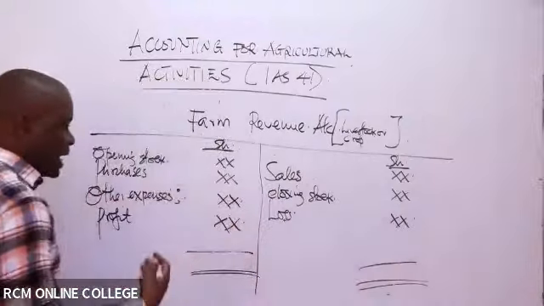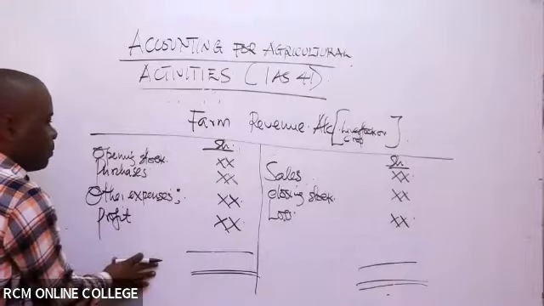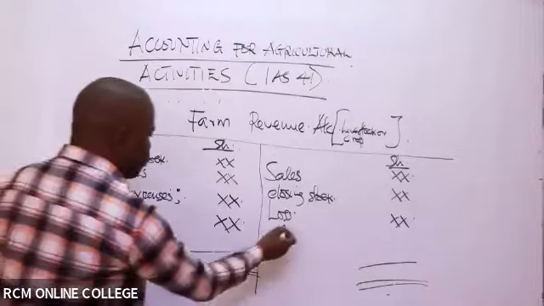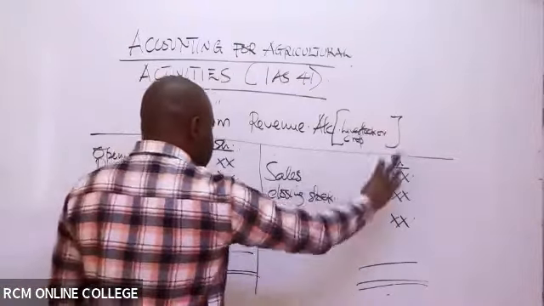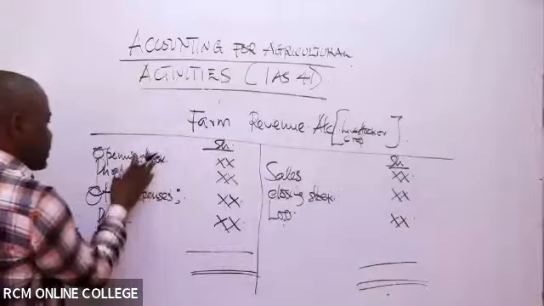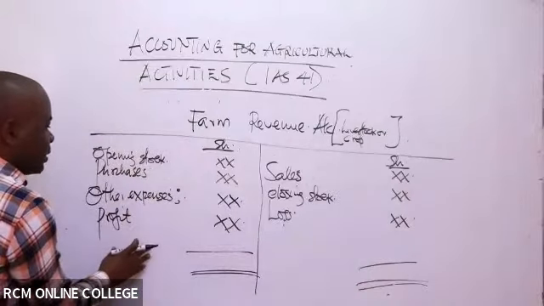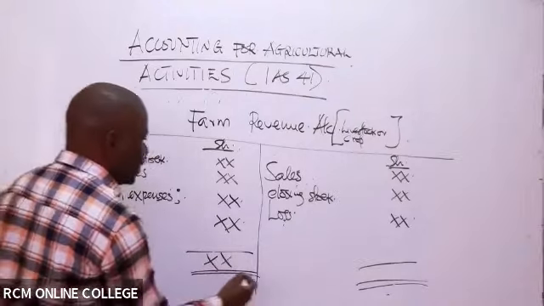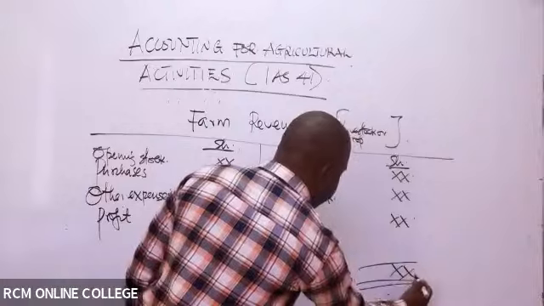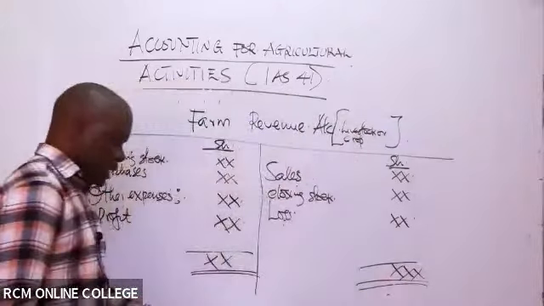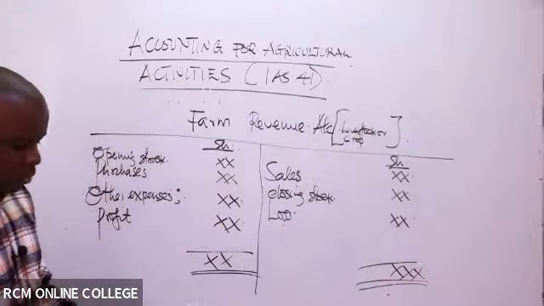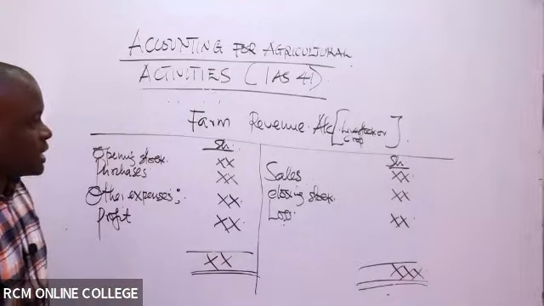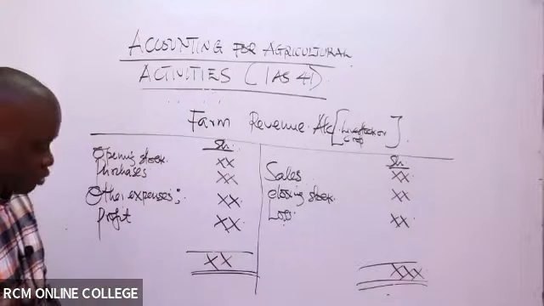So how will the loss arise? If the cost of coming up with the sales is more, then in this case, there'd be a loss. But if the sales side happens to be more than the debit side, or the side of incurring expenses, then that is what you are calling a profit. So you'll be able to balance your account there, and eventually get your profit, or maybe loss. So that is what you're calling the specific revenue account.